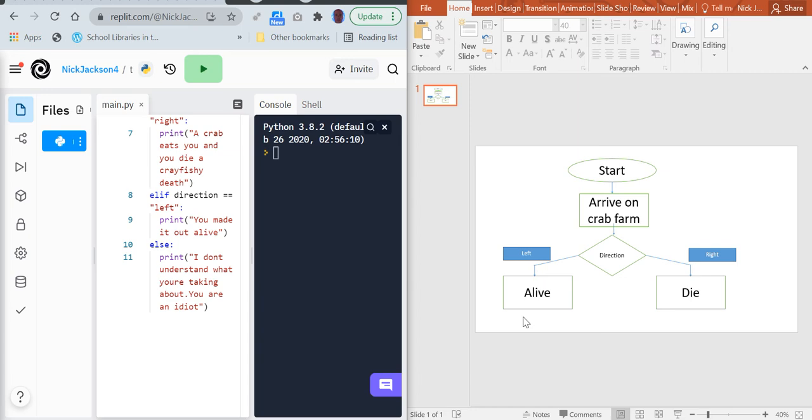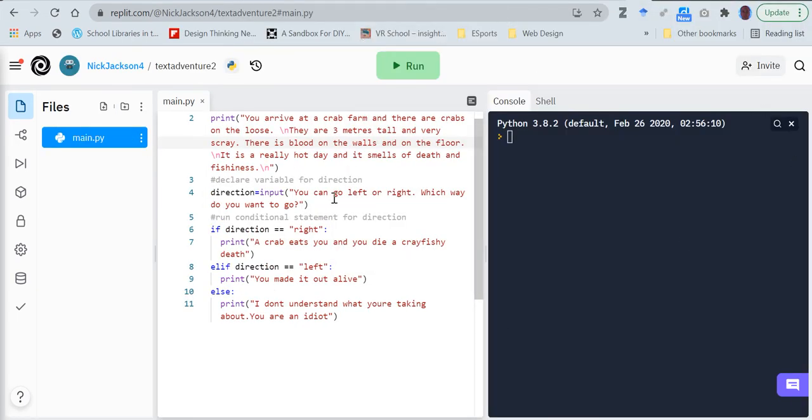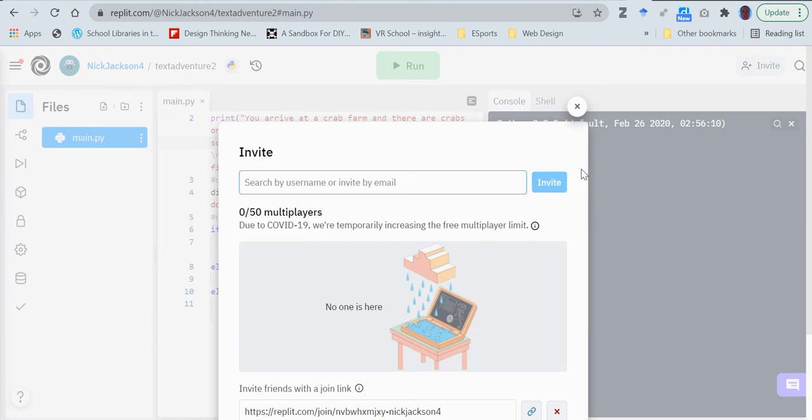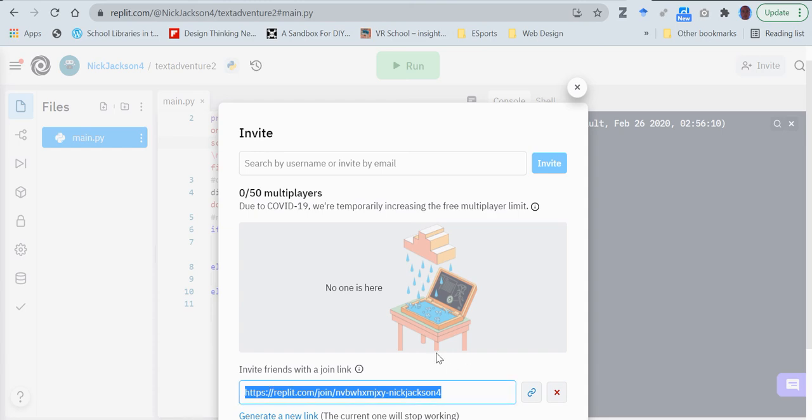Okay, so I need a flow diagram, but I also need this code here as well. So I need this code. To share your code with me, your text adventure with me, you need to be in REPL. You need to go up to invite up here. And down here, or yours may not look like this, it may be that you have to click something like invite or share or something like this. If you do, then click that, and then down here you'll see this bit that says invite friends with a join link. It's that bit that I need. If you copy that, I need that there.